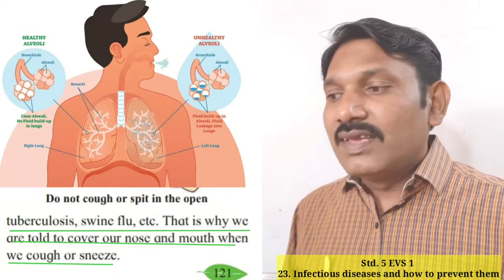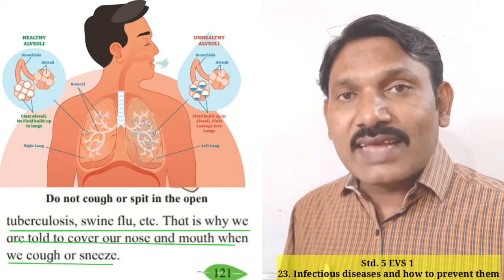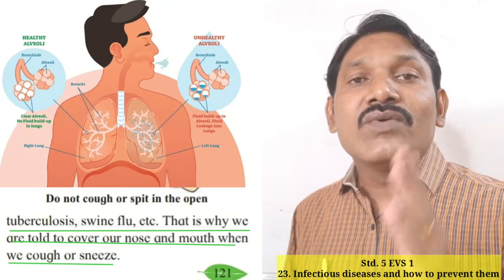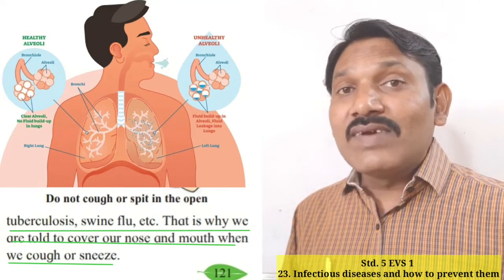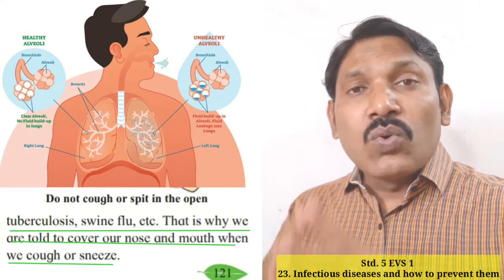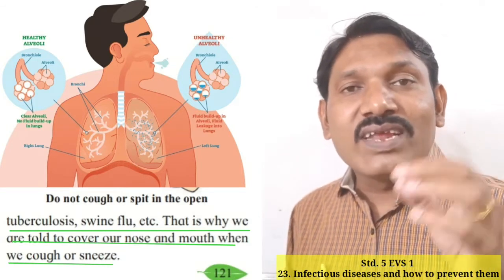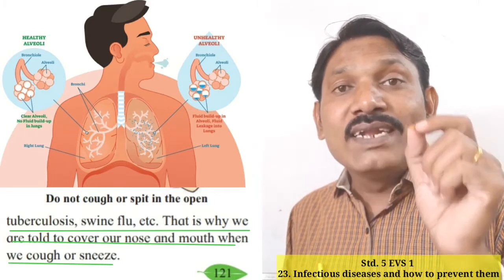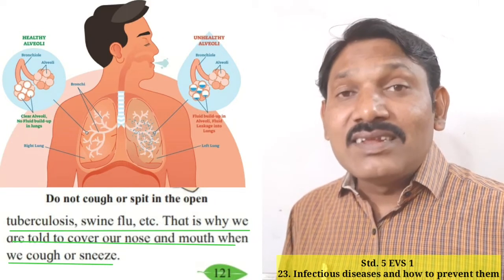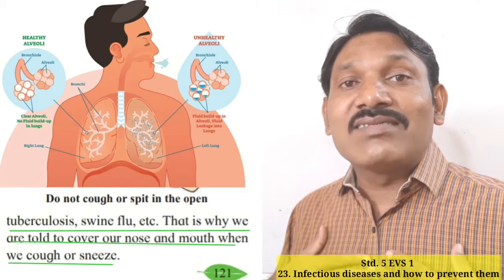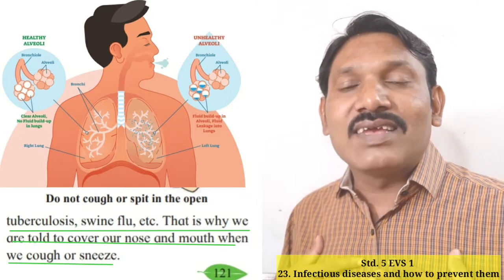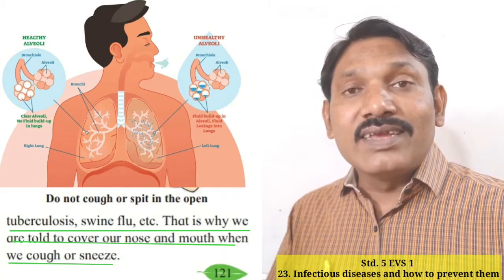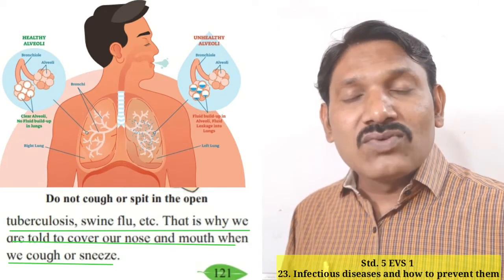Okay, students, for example tuberculosis we can say, as well as swine flu or flu, viral fever, as well as the coronavirus, or we can say COVID-19, which the whole world has been suffering from just now. Okay, student, and it is a disease of the throat as well as the lungs or chest, and it is rapidly spreading in the world, so it is called a pandemic. Okay, student, have you understood?